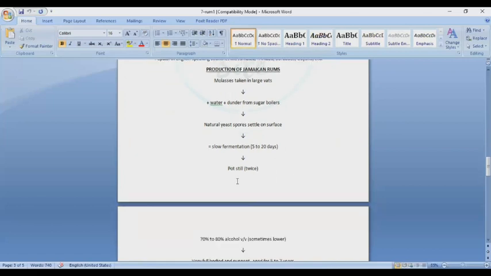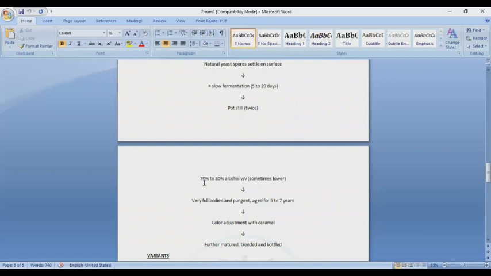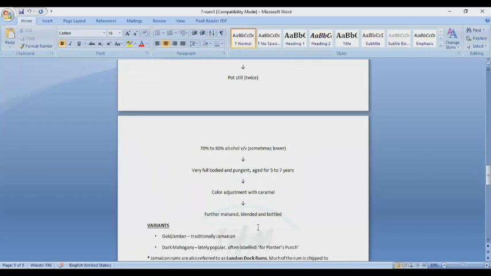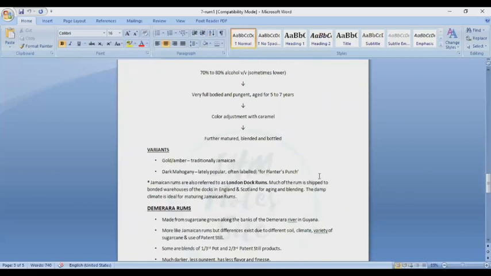All right. Pot still, you have to do the distillation in a pot still. 70 to 80% alcohol by volume, sometimes lower also. Very full bodied and pungent, aged 4 or 5 to 7 years. Color adjustment with caramel, again the same process. The color adjustment with the caramel, further matured, blended and bottled.